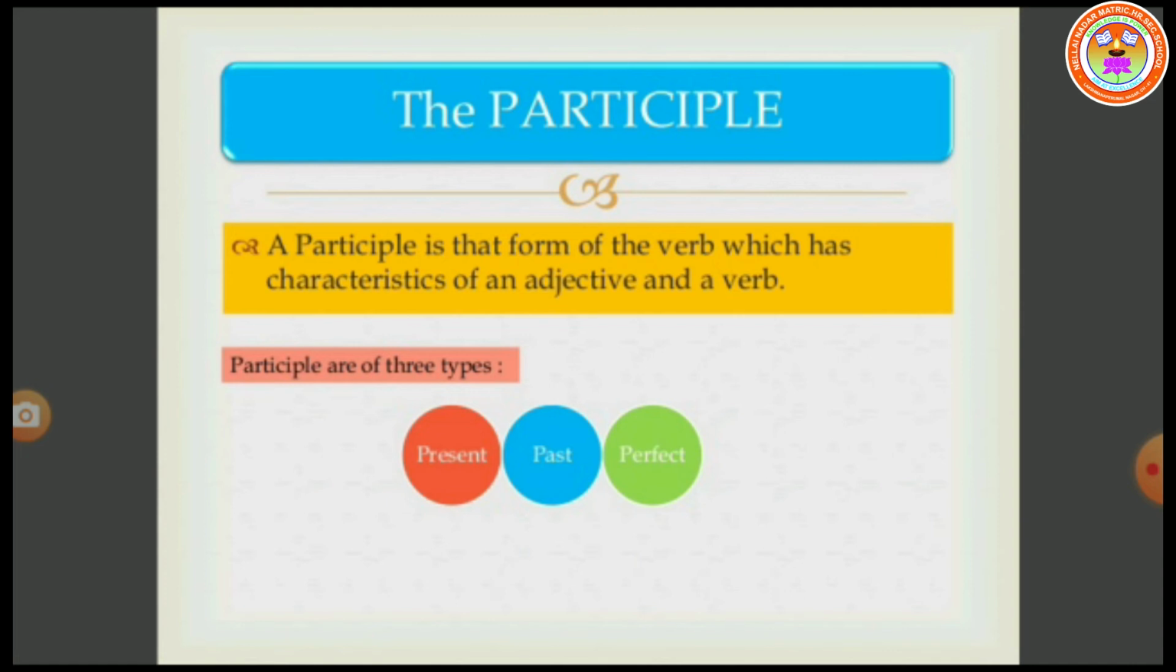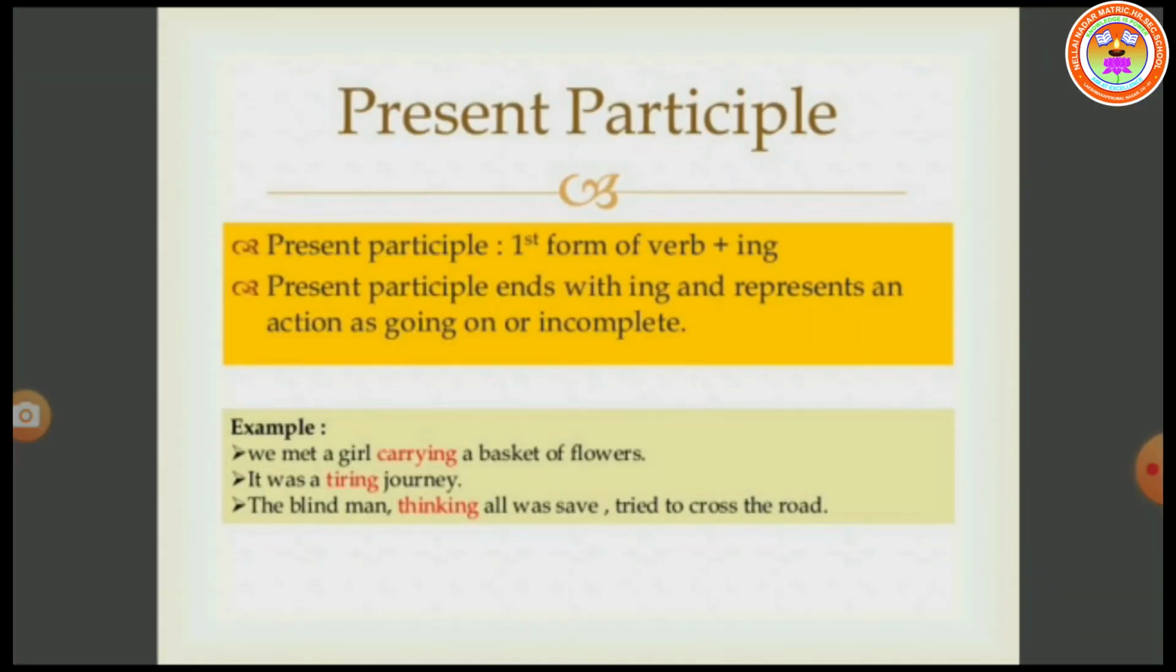Next, participle. A participle is that form of the verb which has characteristics of an adjective and a verb. A word which is used to act as an adjective and a verb is called participle. Participles are of three types: present, past, perfect. Present participle.